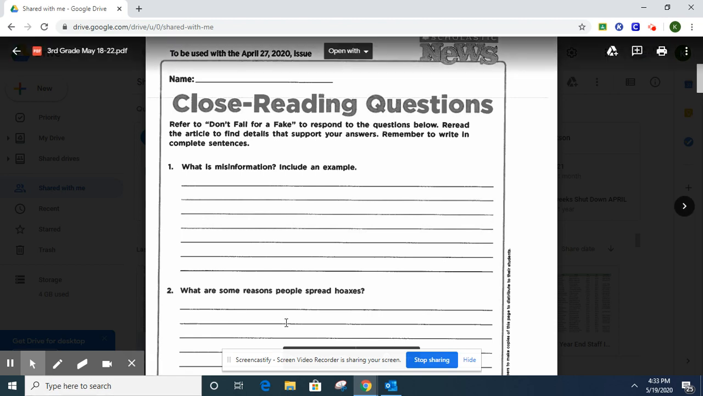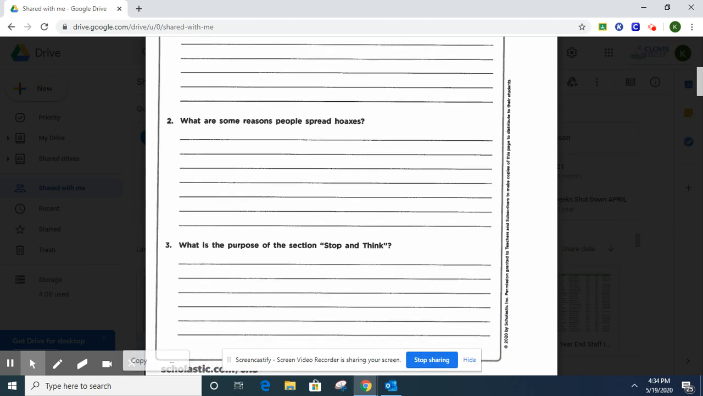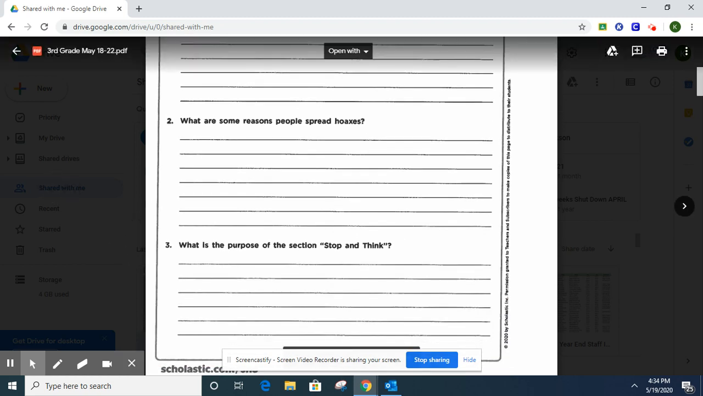And then number 2, what are some reasons people spread hoaxes? So a hoax is something that's not accurate. Why do people spread hoax information? For this one, it seems like it's just fun. It's just a fun thing. They didn't do it to harm anybody or not for a good reason. They just did it for fun. So sometimes hoaxes are spread for fun, and sometimes they are spread to be deceptive about people.